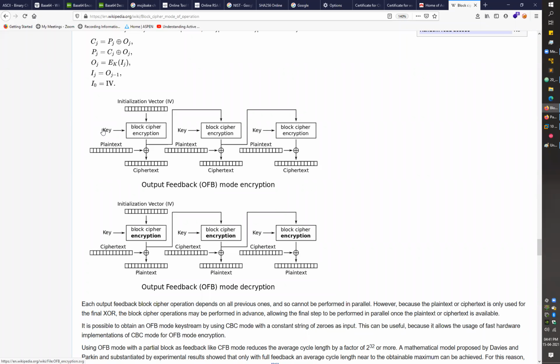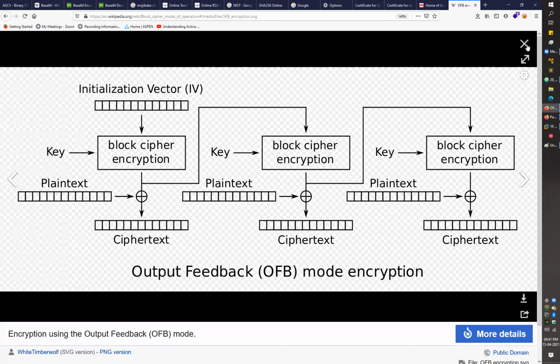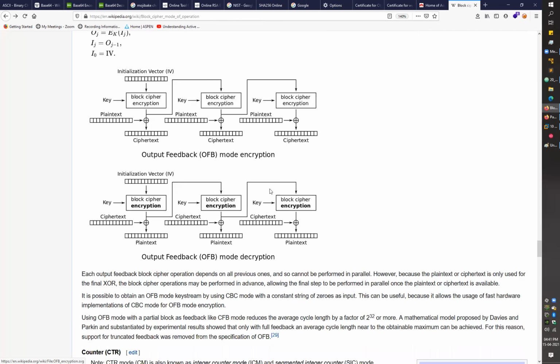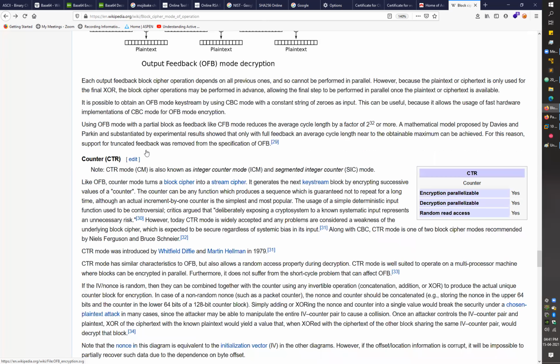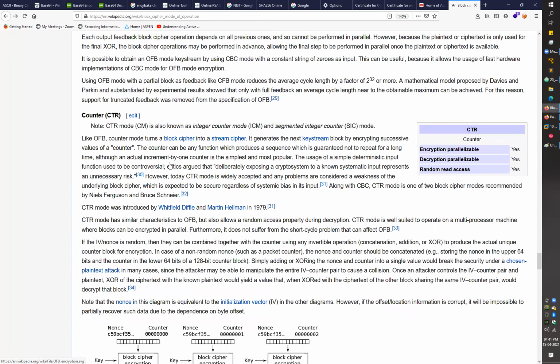Let's say you have 50 blocks, you can process this data before the actual encryption, so this is faster. OFB is faster.